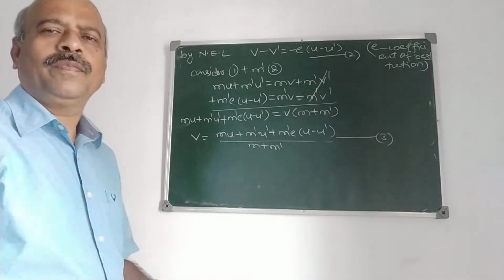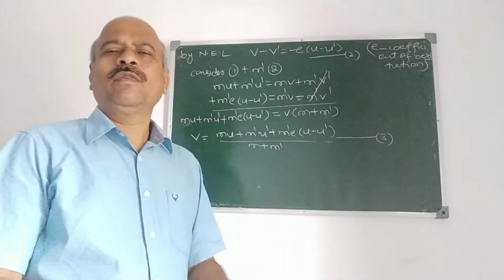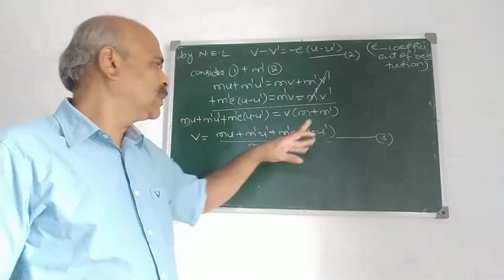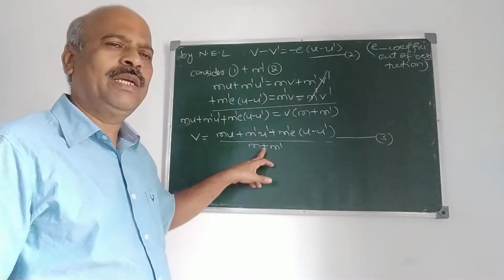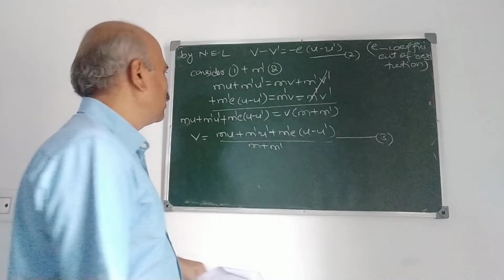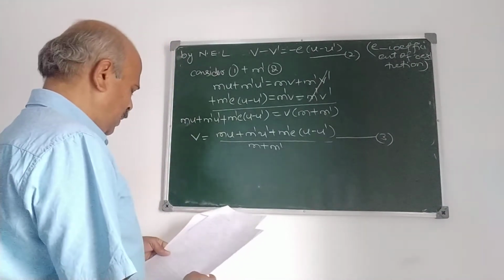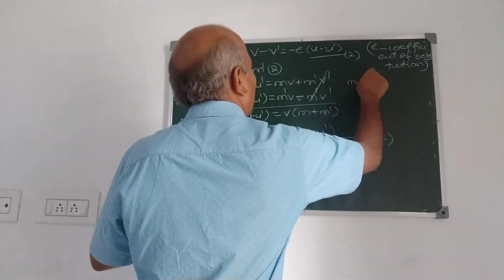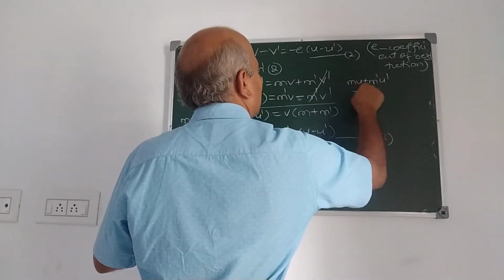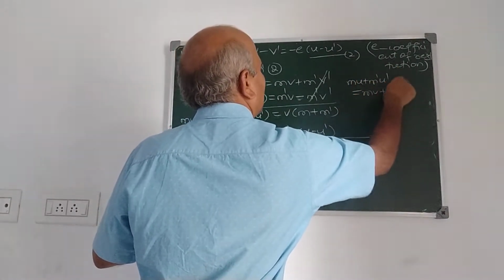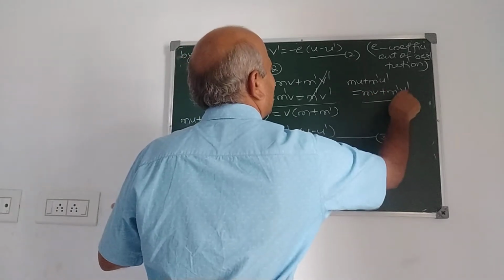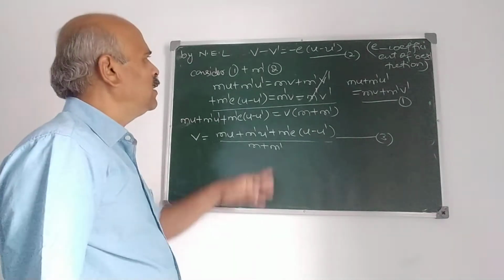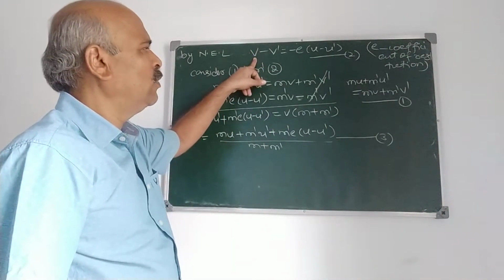This is v. See, the first thing was to find the velocities after impact of the two spheres. The velocity of the first sphere is given by this. Similarly, the velocity of the second sphere. How to find it? For that, what is equation 1? mu plus m dash u dash is mv plus m dash v dash. It is the first one, second is here. Now you have to eliminate v. How to eliminate v?